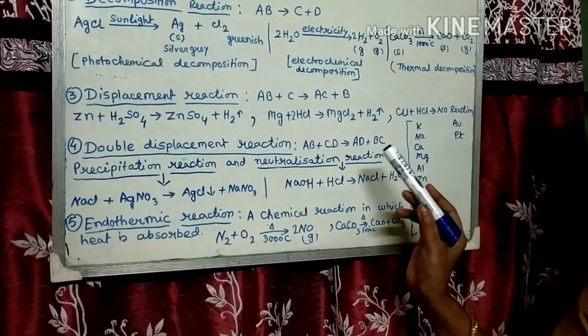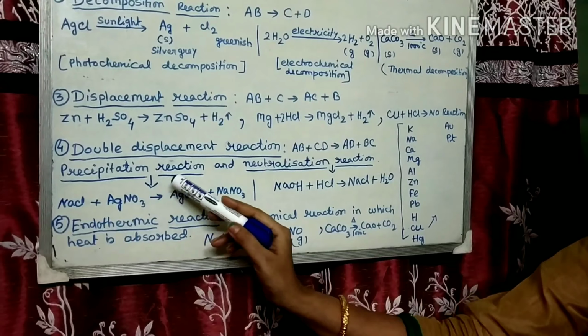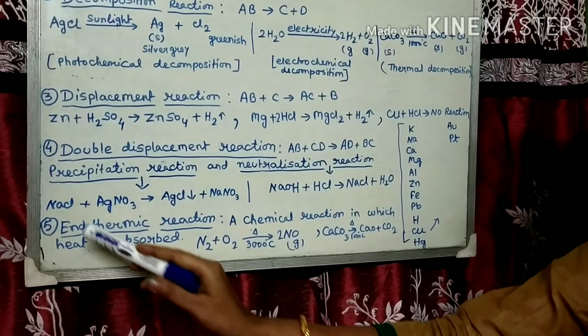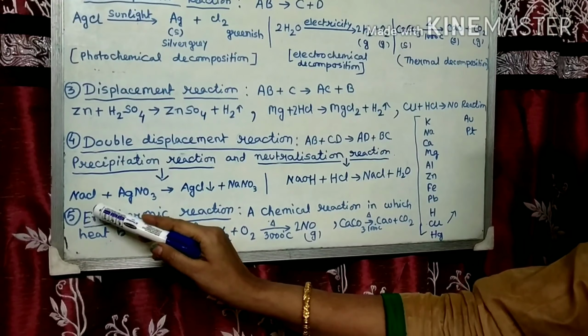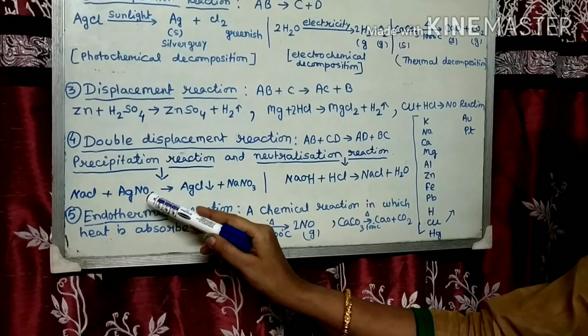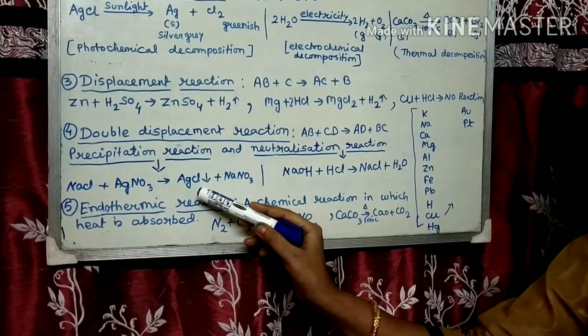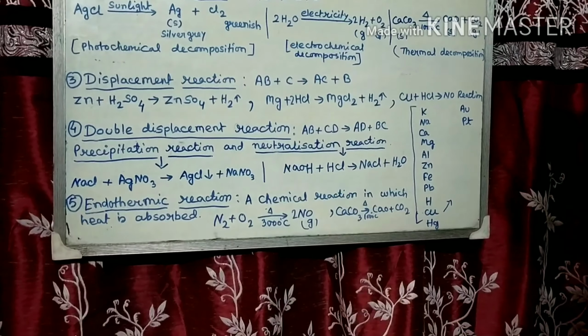A chemical reaction in which a precipitate is formed is known as precipitation reaction. When aqueous NaCl reacts with aqueous silver nitrate, a white precipitate of silver chloride is formed.